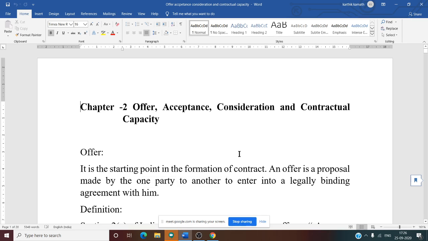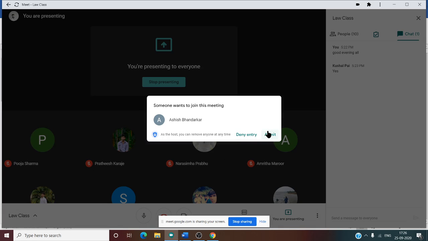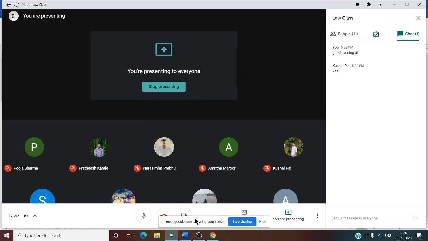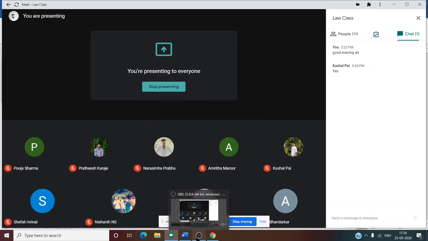Yes. So now, in the last class, we discussed acceptance, isn't it? What do you mean by acceptance? When there is a proposal or an offer by one party, the other party gives their assent or consent or willful yes. That is equivalent to acceptance that we have discussed. Now, in today's class, we are going to see consideration.